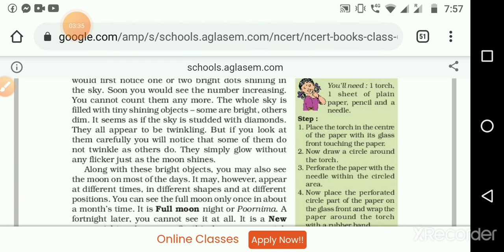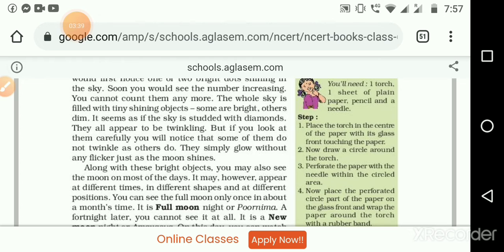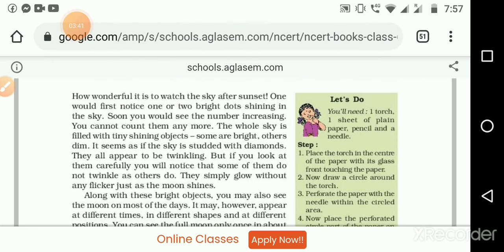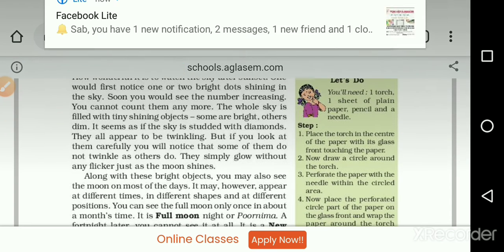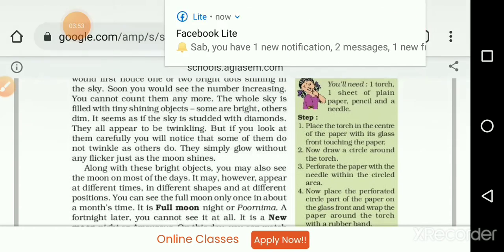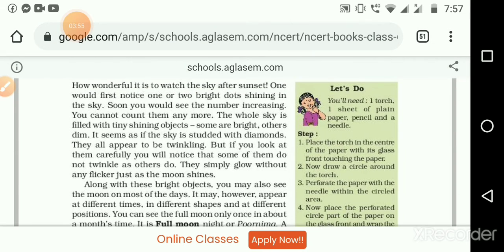If you watch like that for one hour around our area, we'll try to count. Okay, this evening you can go outside and try to count the stars. How many stars appear in the Karur area, count and tell me. And now, as the textbook says, we can't count them like that.